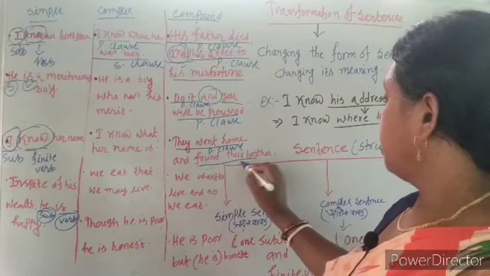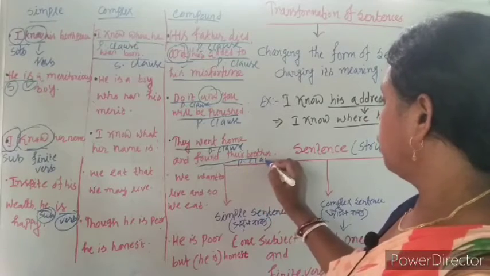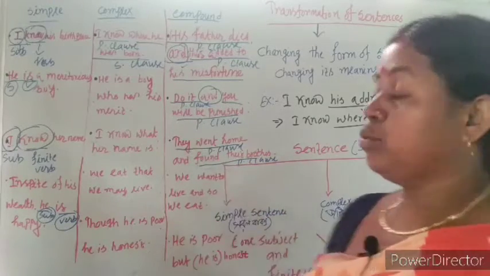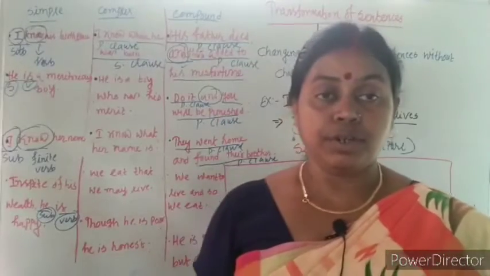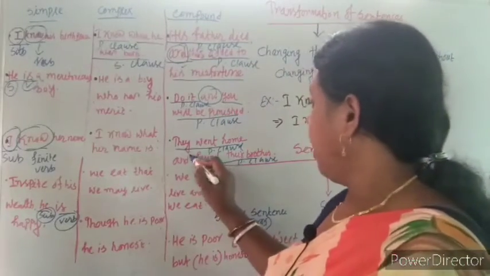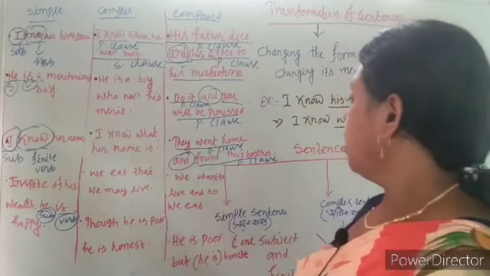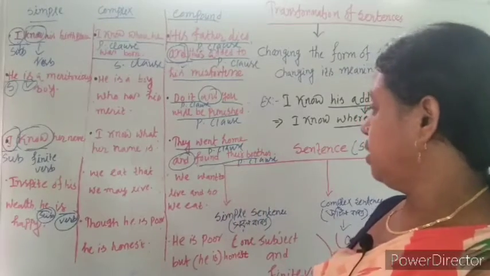They found their brother is also P clause. Here, two principal clauses are joined by the conjunction and. So, it is a compound sentence.